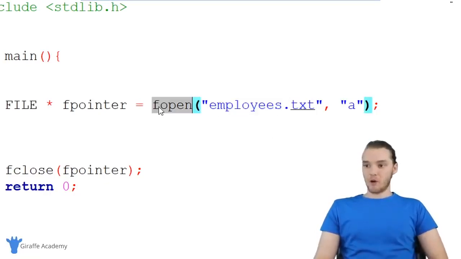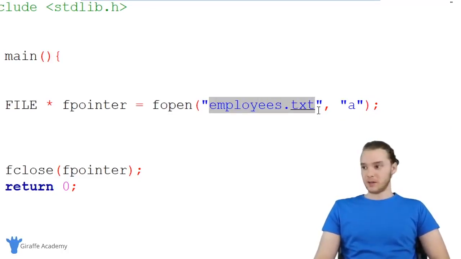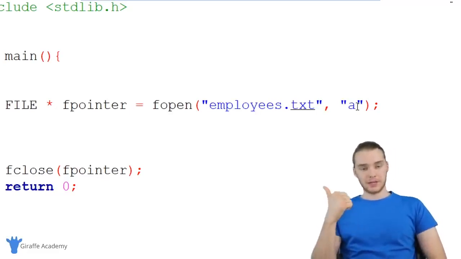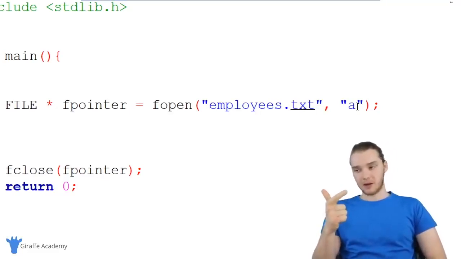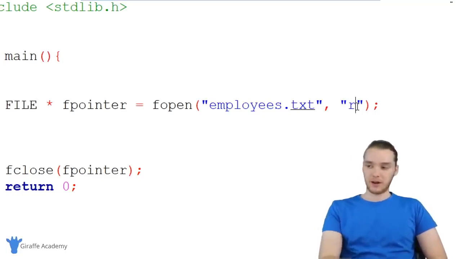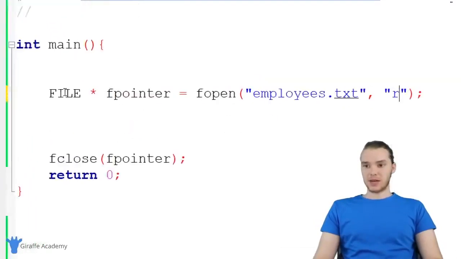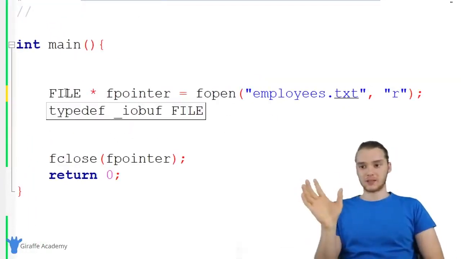And I'm using this fopen function, which basically opens this file, and then I'm specifying a file mode. We talked about the w file mode and the a file mode. Now I want to talk to you guys about the r file mode, and this stands for read. So when I use the r file mode, I'm actually able to read information from the file, and this can be pretty cool. So in order to read the information from the file, I'm going to show you guys how we can read the individual lines of the file.